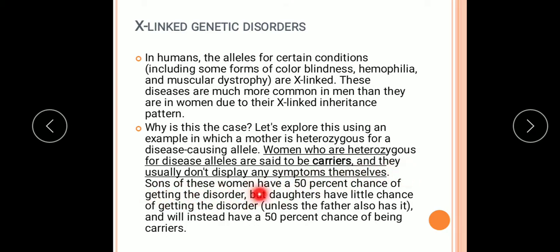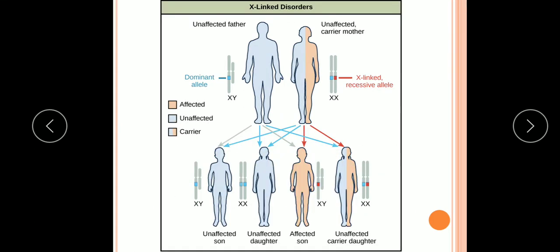Sons of these women have a 50% chance of getting the disorder, but daughters have little chance of getting the disorder unless the father also has it. If the father also has the problem on the X chromosome, then sons will definitely have the problem, and daughters will instead have a 50% chance of being carriers. So let me see the different cases here.